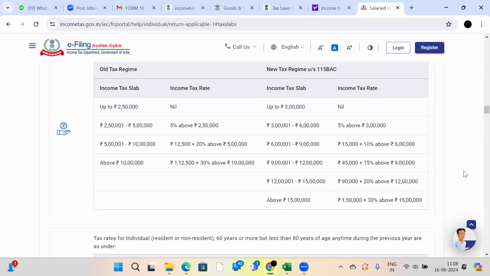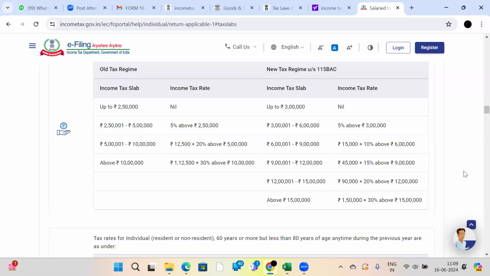This assessee is one of my friends. He doesn't know whether his tax liability is less under the new tax regime or the old tax regime. That's why he is asking me to check, and he has given all his pay slips and Form 16. He asked, can you help me under which tax regime I can get benefit? That is why I am going to calculate with the help of these tax slab rates.